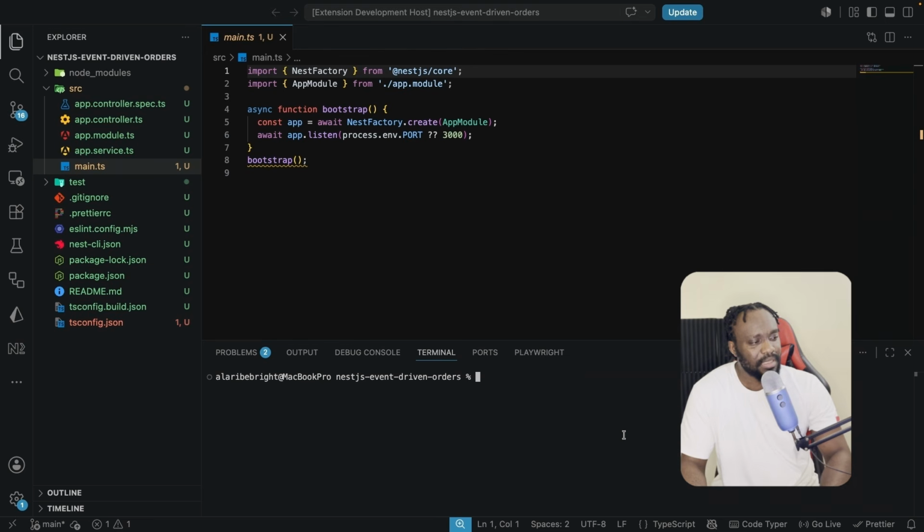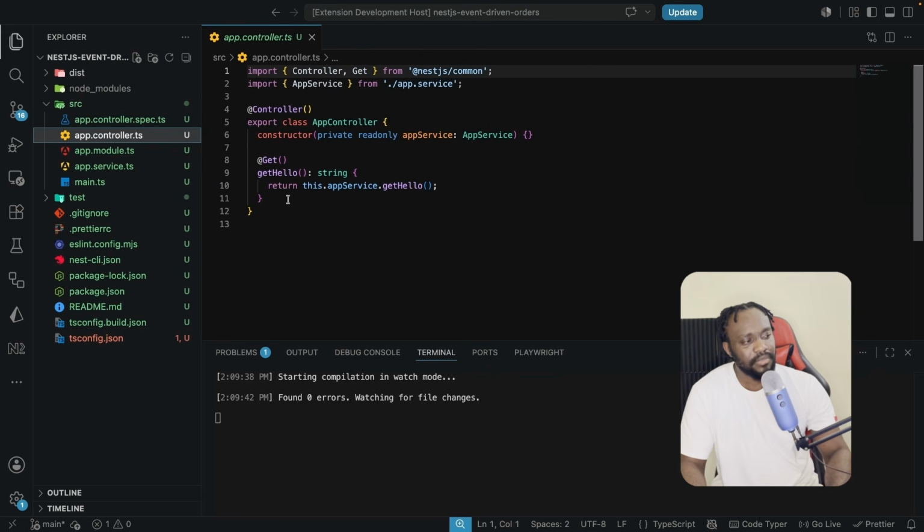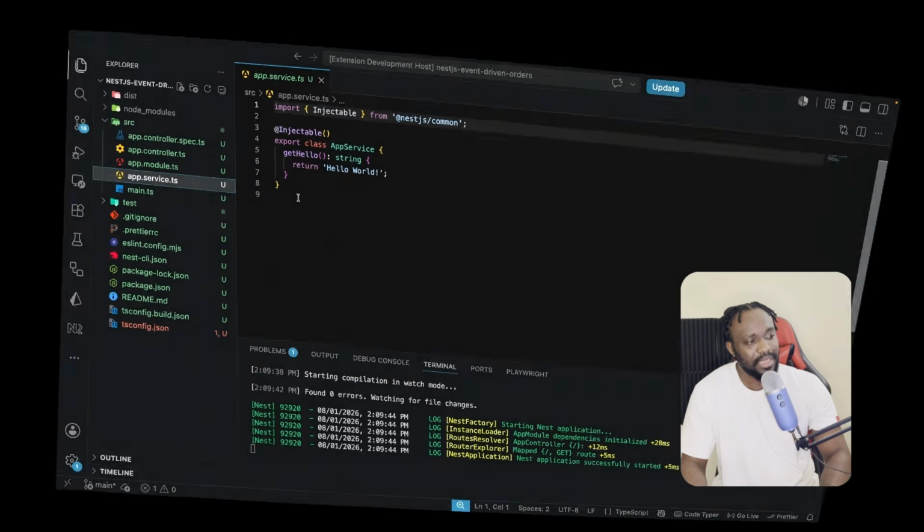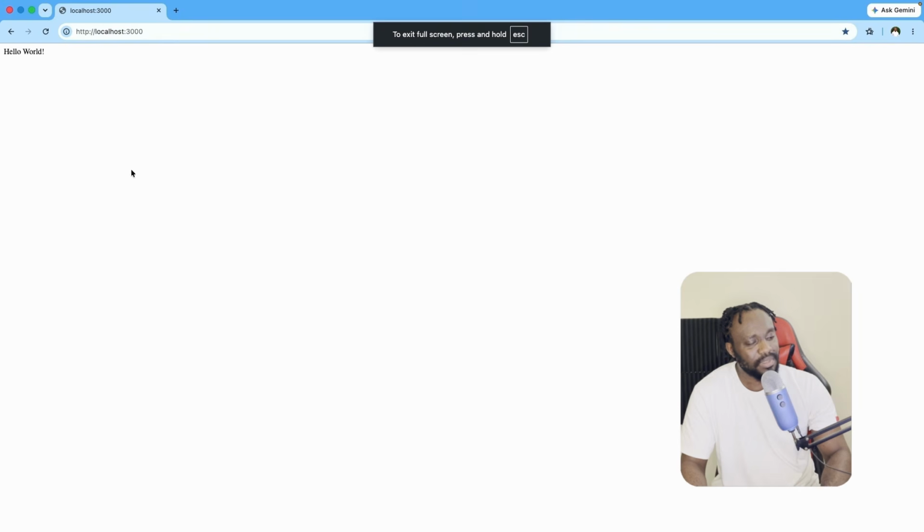So let's start up the NestJS application. I'm going to say npm run start:dev, which is the command to start up your new NestJS application. Now, as I said, we're going to get our classic hello world. So if you check out the app controller, you see this is a get request that calls the app service, and the app service returns hello world. Now what this means, if we open up our browser and go over to localhost port 3000, we see the classic hello world over here.